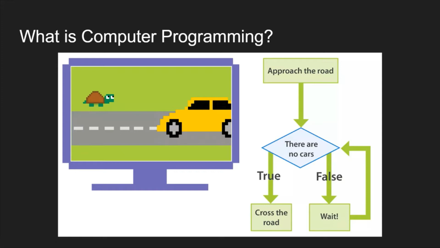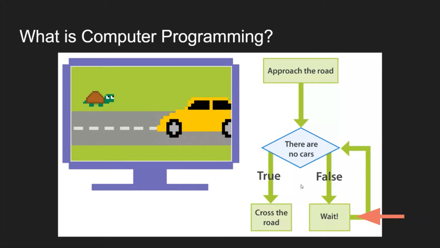To understand these basic instructions, let's put ourselves in the shoes of this turtle here. Let's say we're this turtle and we can only understand a single basic instruction at a time. Our first instruction is to approach the road. So we'll approach the road and then look at the next one. Next, we want to see if this is true or false: there are no cars. Obviously, there is a car, so this statement is false. So we'll follow the false arrow, and our next instruction is to wait.